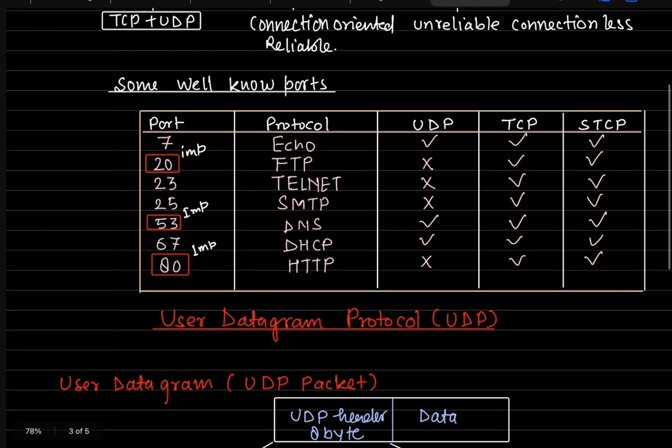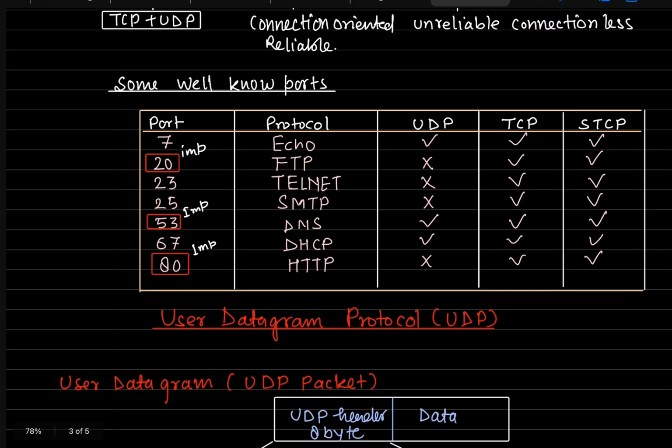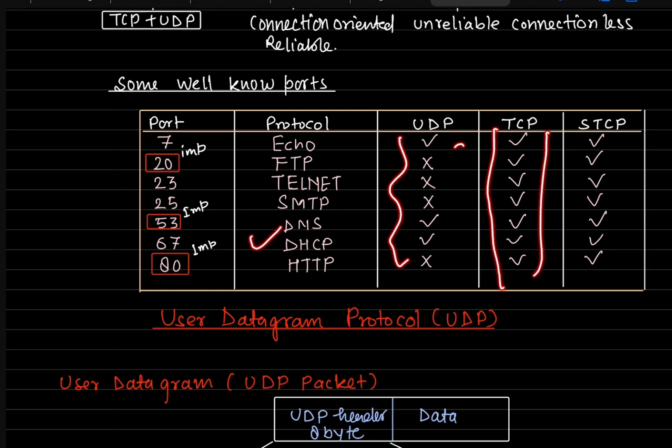There are some well-known port numbers you should remember. Port number 7 we use for the echo protocol, and for FTP we use 20 and 21. These are some very important port numbers for the services. You should remember them, and you should remember where UDP is not used. To establish connections we do not use connection setup when we use UDP, but we always use TCP for such communications.